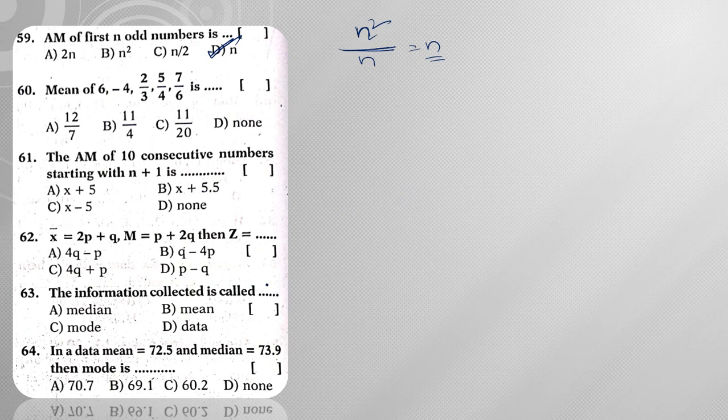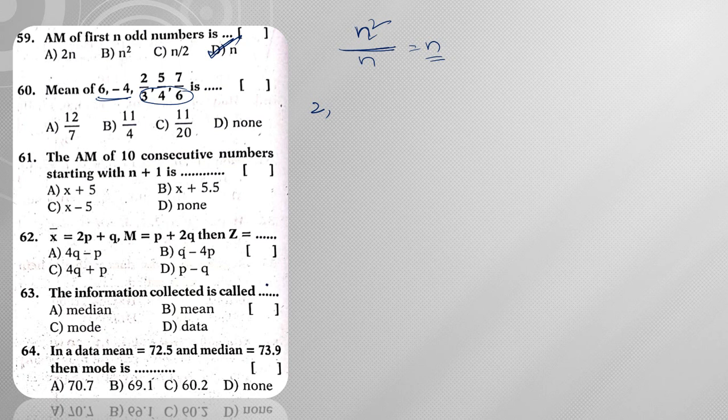Next, the mean of 6, minus 4, 2 by 3, 5 by 4, 7 by 6 is. Now from this, first of all we need to find the sum of observations. So how to find the sum of observations? 6 minus 4 is 2, so this is 2, right? For the fractions, since the denominators are different, to add them up I need to make all the denominators the same. For that I need to take the LCM. So what is the LCM of 3, 4 and 6? The LCM is 12.